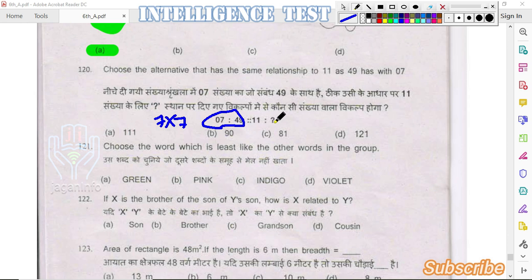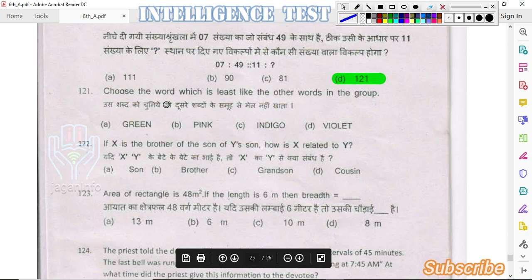Same as we'll apply here. 11 into 11 nothing but 11 square. 11 square gives 121. So the answer is 121, option D.